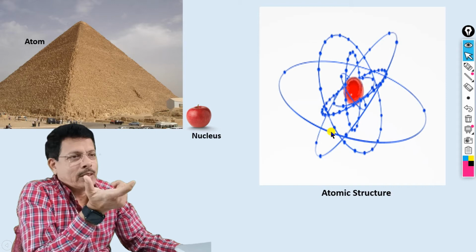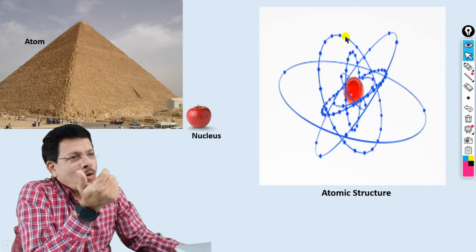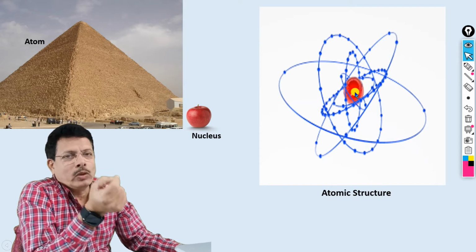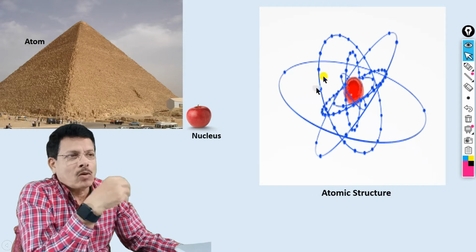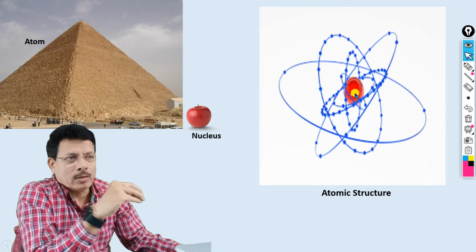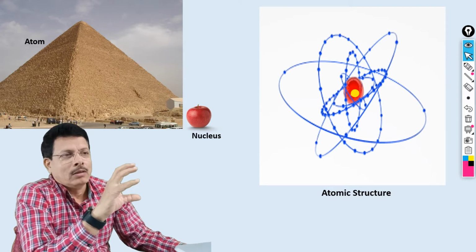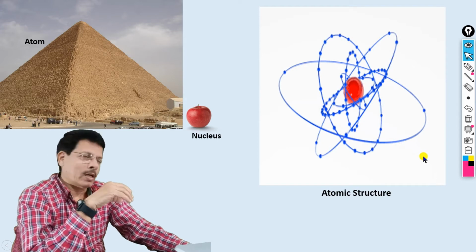Electrons are atomic particles, and they have a negative charge. They revolve around the nucleus. The nucleus has a positive charge, and the total negative charge on all these electrons is equal to the total positive charge of the nucleus, and therefore electrically the atom as a whole has zero charge.